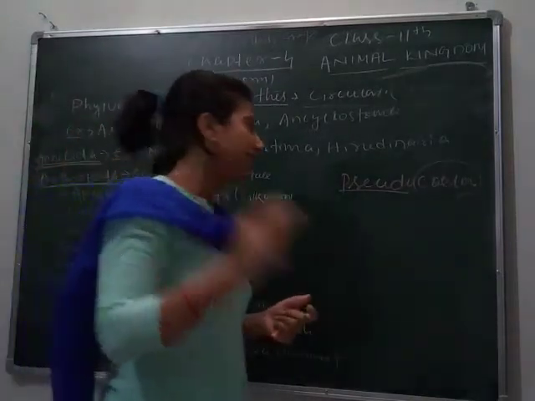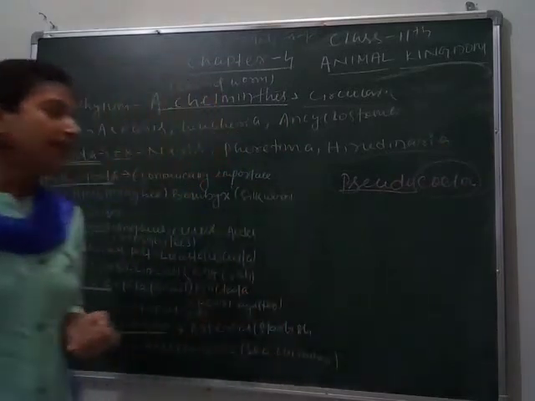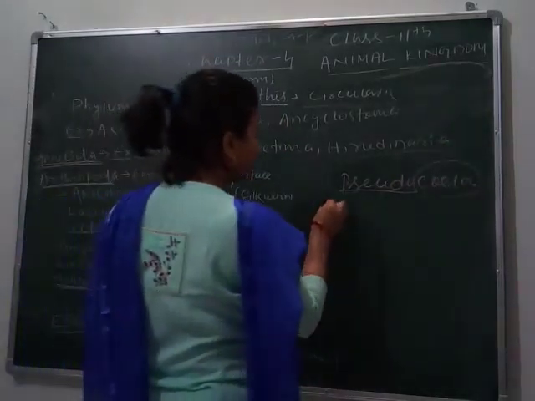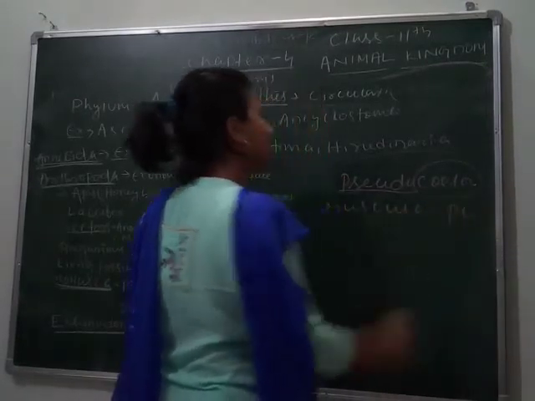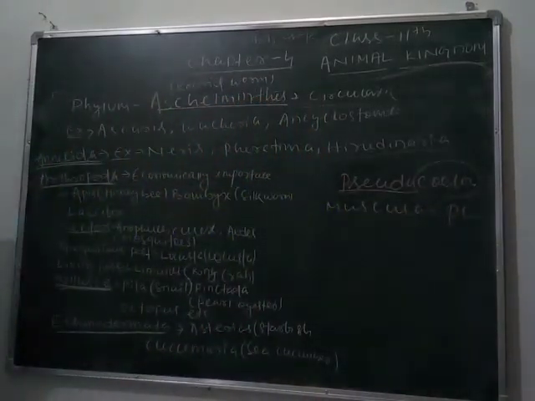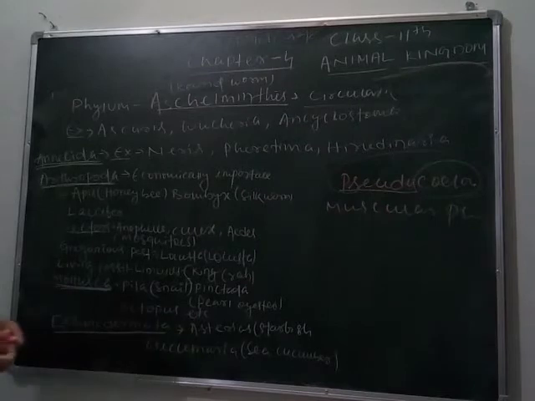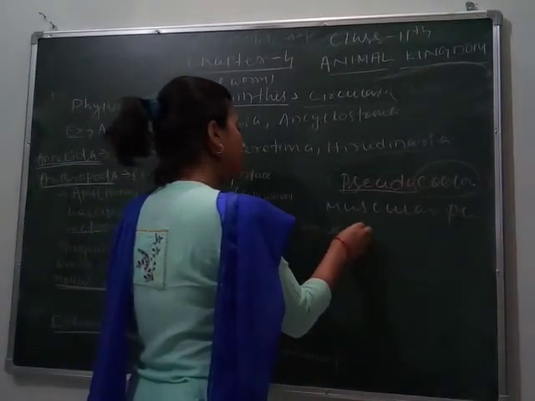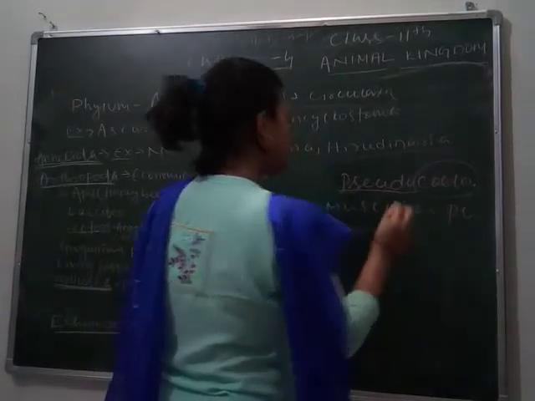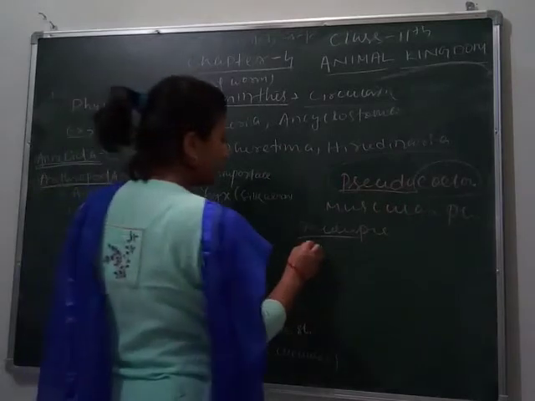A scattering structure is present in the cell. They are called pseudocoelomates. They have a muscular pharynx. As you know, the function of the pharynx is to help in taking food. So they have a muscular pharynx, and they release their waste. Their digestive system is incomplete. Incomplete means a single pore.